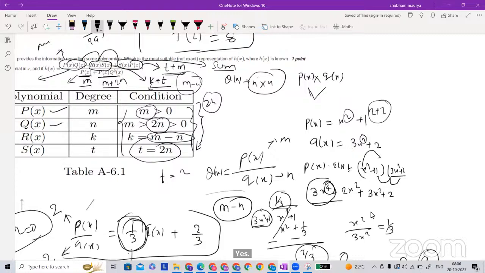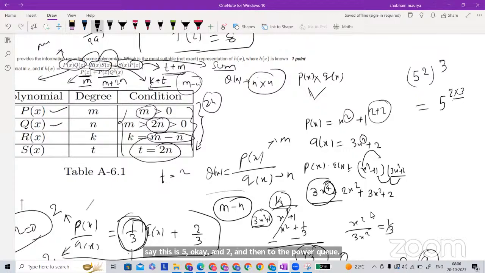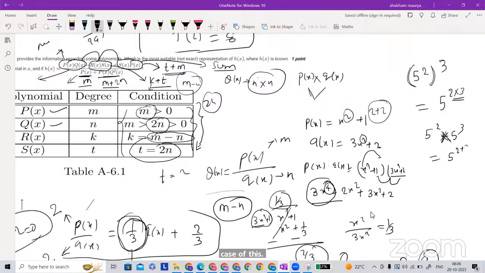The reason is, let's say this is 5 to the power 2, and then to the power 3. What is the final value? Power will be multiplied in the case of a whole power, and power will be added in the case of multiplication, which would be 5 to the power 2 plus 3.